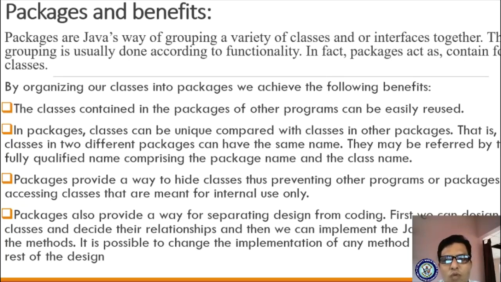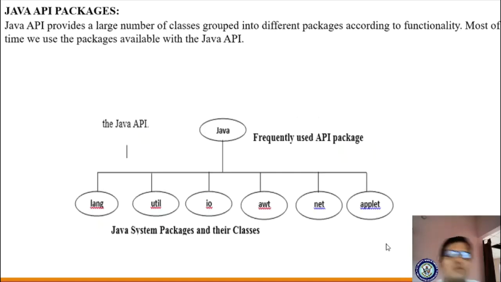If you work in the front end, then in the back end we are supposed to give that code, right? Likewise, you can separate the design part and the coding part, and also you can develop any number of methods. Methods means your modules, okay? The implementation of features does not affect the design. Got it? So these are the benefits of packages.